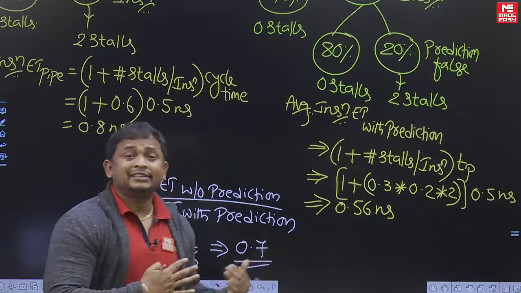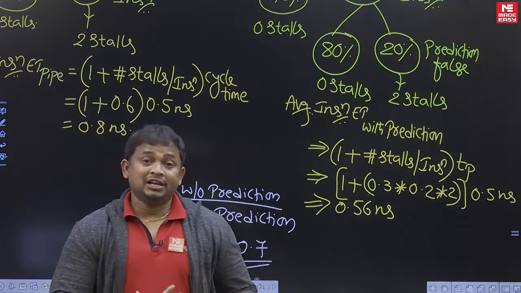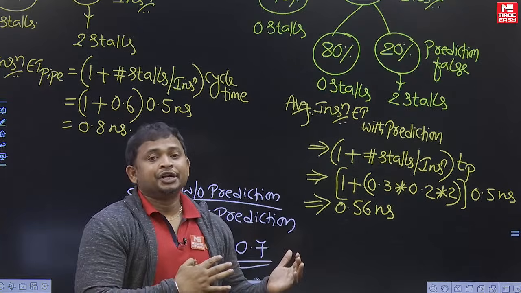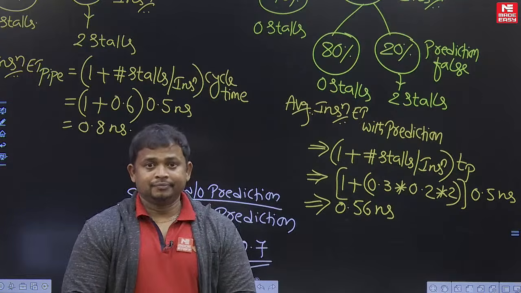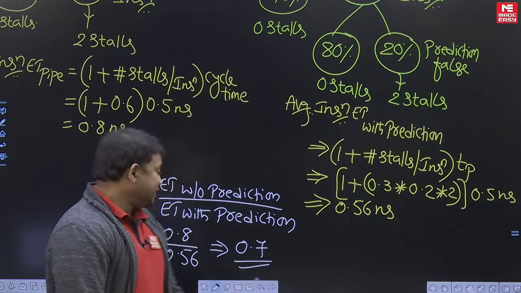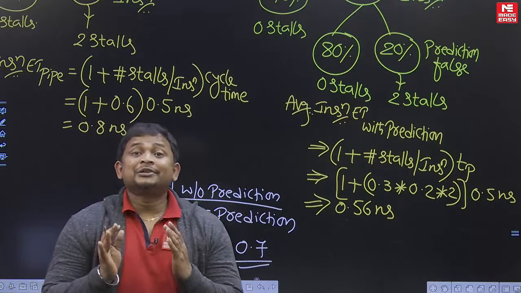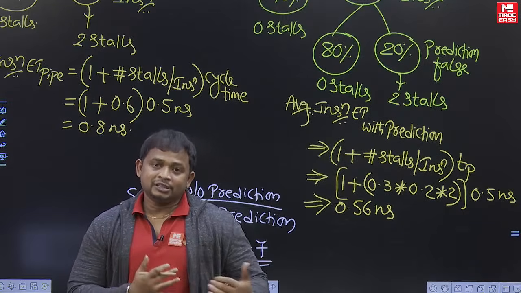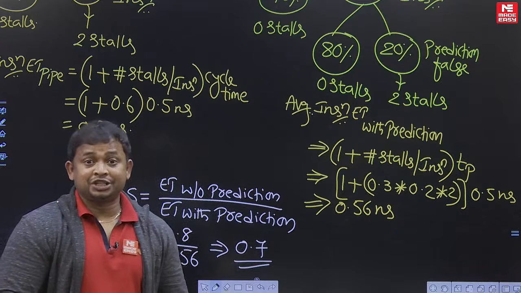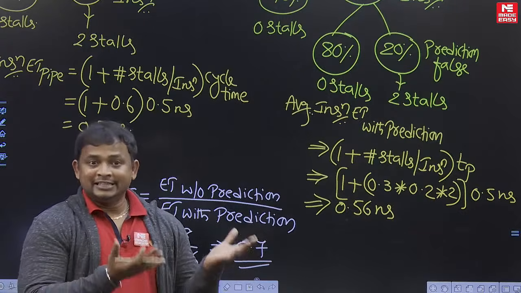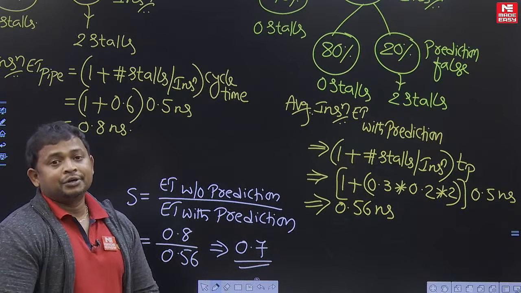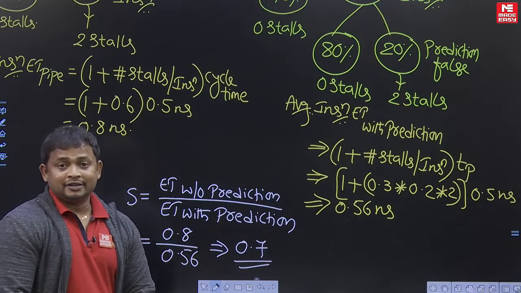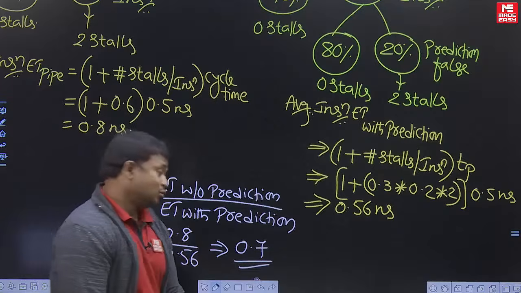Clear students? Like this we can answer the question which is related to the pipeline control dependency with branch prediction and without branch prediction. Hope you understand. Okay, so answer is 0.7 according to the memory based information. Okay, up to now we have this much information related to this question. So according to the received information, what we are going to calculate is speed up. That speed up value is 0.7. Okay dear students, hope you understand.